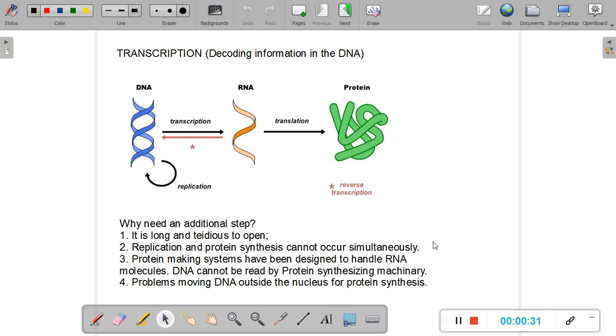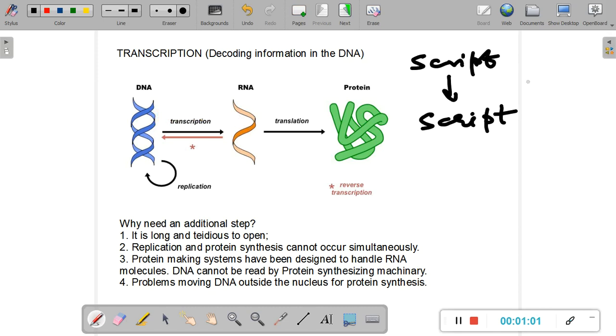Now, in this particular diagram, we have the representation of the central dogma of life. And what does the central dogma of life tell us? It tells us that DNA is basically the genetic material of most living organisms, barring a couple of viruses. And this DNA is then transcribed. Transcription basically means to convert the script. So we've got a script which is converted into another script.